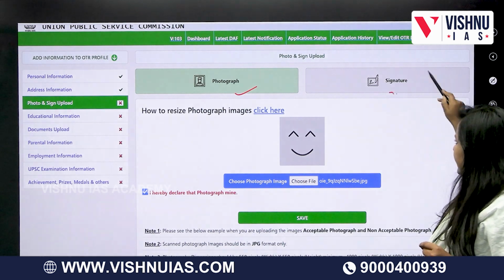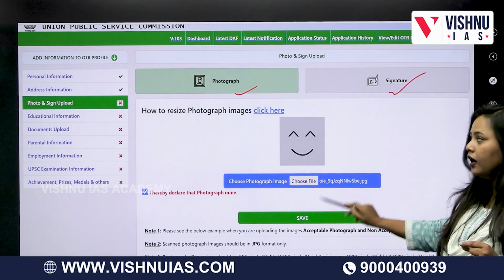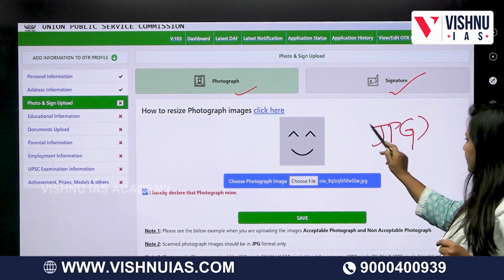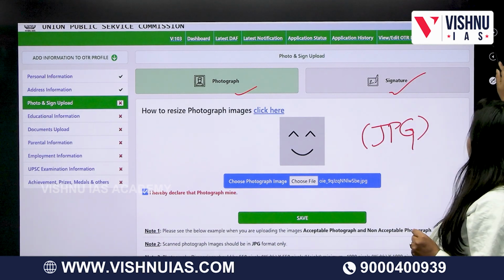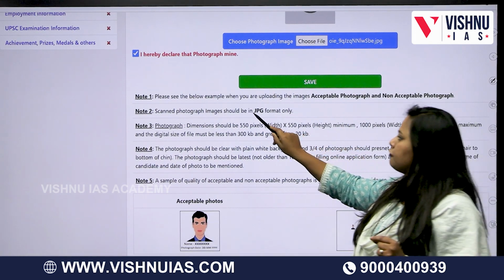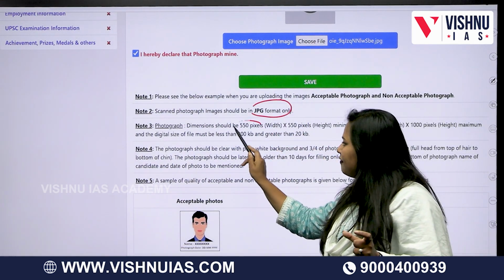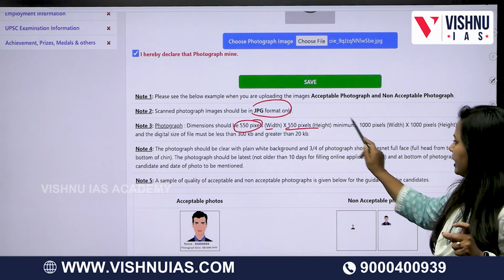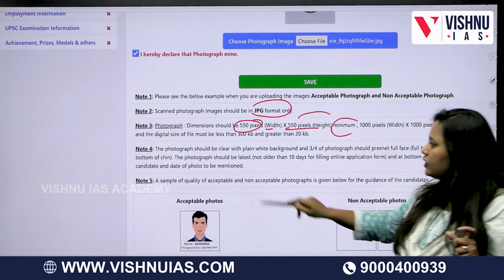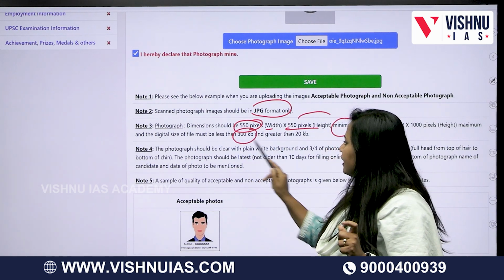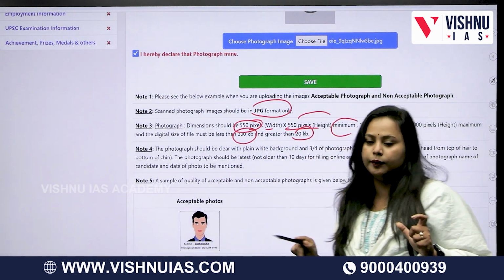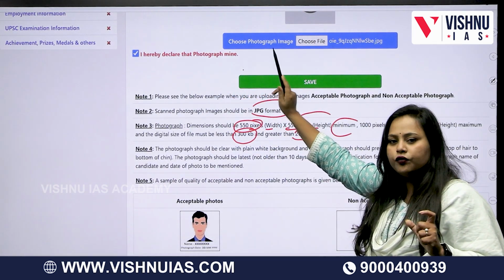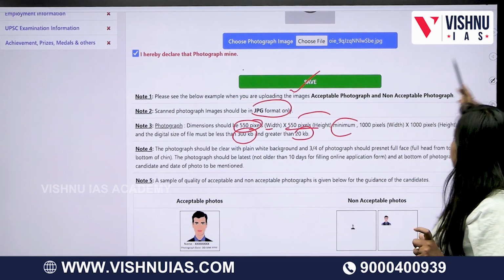Photograph and signature. Give your photograph over here, and this has to be in JPG format, not PDF format. For the photograph, the JPG size is a minimum of 550 pixels width and 550 pixels height, and make sure that it is less than 300 KB and more than 20 KB. Once you have met the criteria, click that you are declaring that your photograph is correct, and save it.